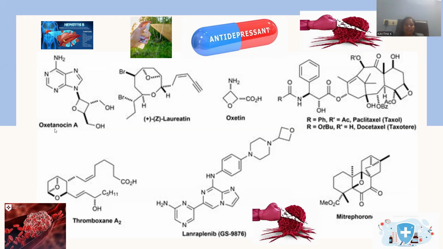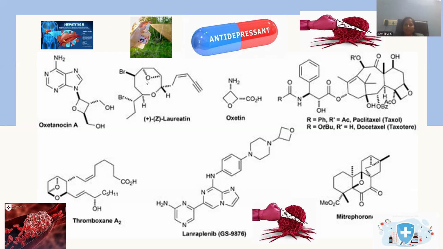And this is oxetanocin A. Oxetanocin A is a molecule which has potent activity against hepatitis B. Worldwide, hepatitis B is a chronic disease. It has a great impact upon health conditions. Non-hygienic conditions are the reason for this kind of hepatitis disease. And oxetanocin A is the drug, incorporating this oxetane molecule, which is responsible for the effective cure of hepatitis B.